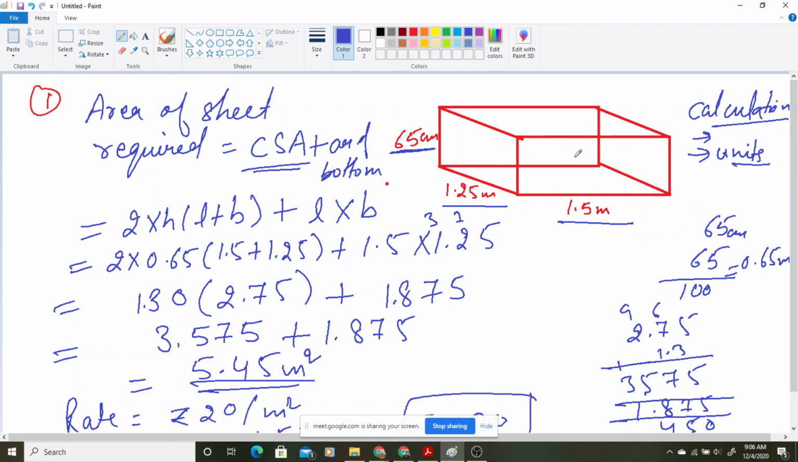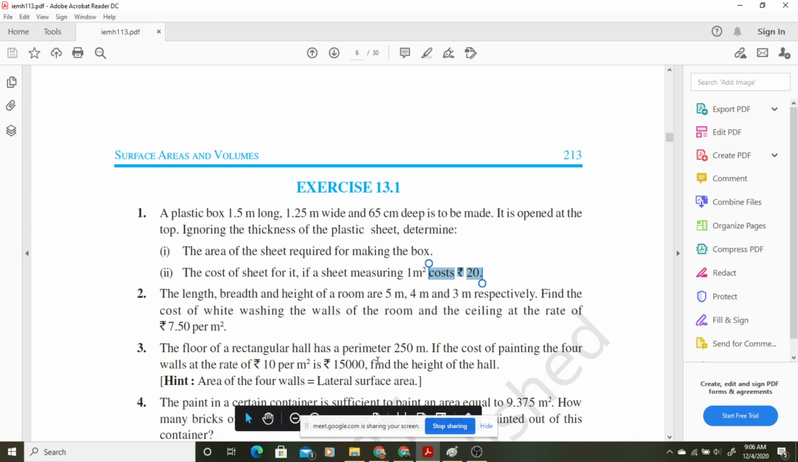Again the common thing: you have to see which area you are finding. You are finding the area of the walls, the area of the top, or the total area. These things you need to remember. Okay, let us take one more question.